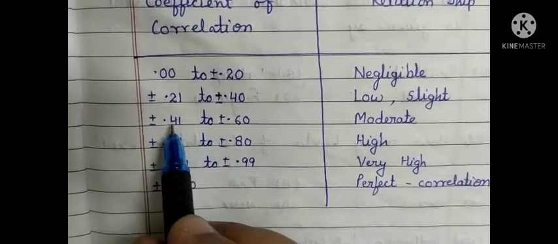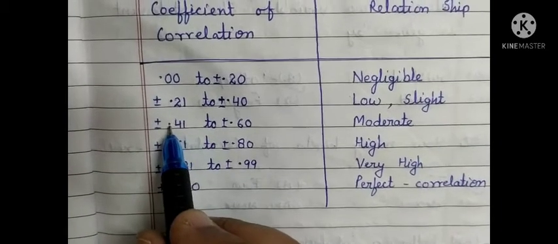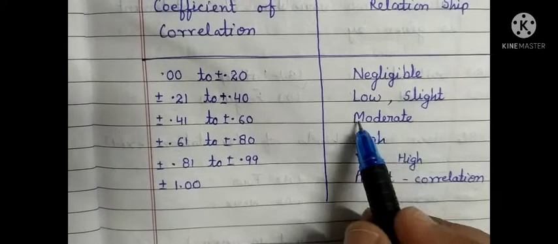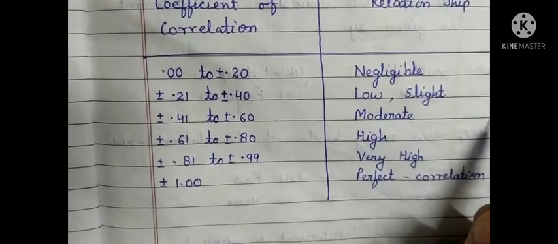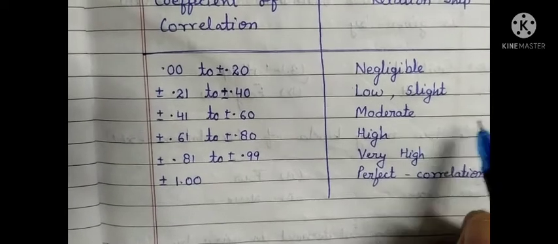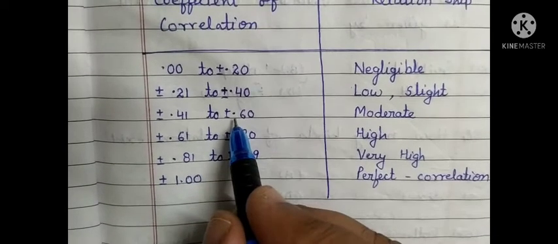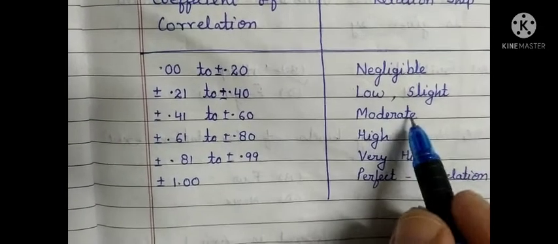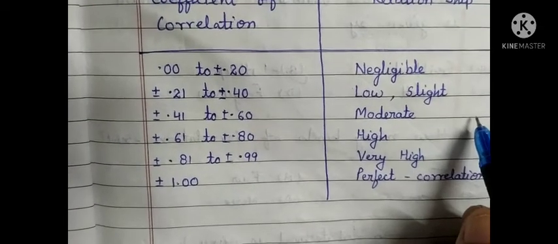The next limit starts from plus minus 0.41 to plus minus 0.60. This is moderate correlation: moderate positive correlation if the value is positive, and moderate negative correlation if the value is negative.